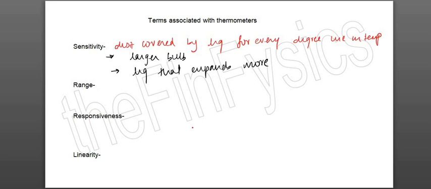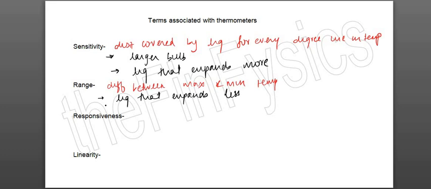Now moving on to range. Range is defined as the difference between the maximum and minimum temperature a thermometer can measure. Okay? And how do you increase the range? First is use a liquid that expands less. This is point 1. Second way to increase the range is use a capillary tube which is longer. So a longer tube. The tube which I am talking about is the capillary tube, जहाँ पे mercury होता है.